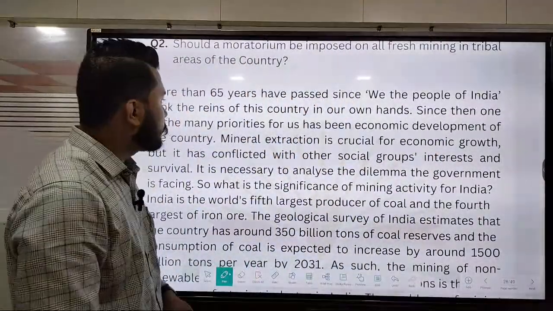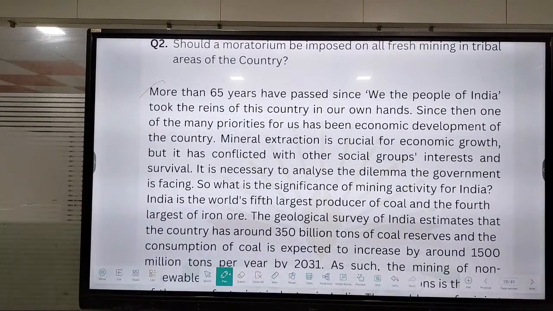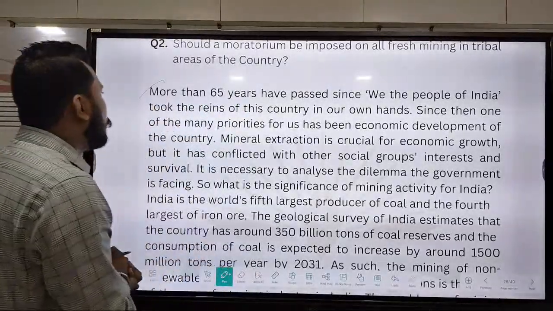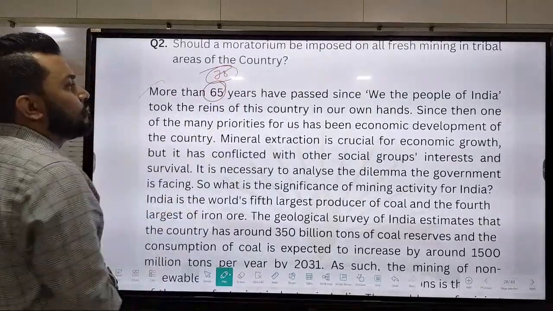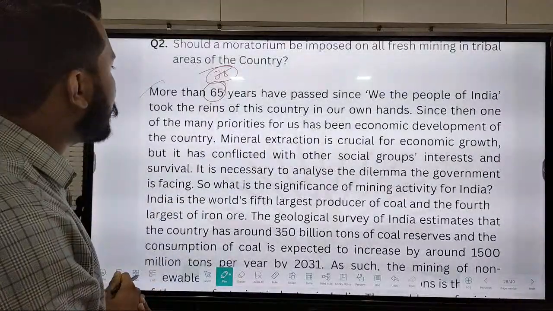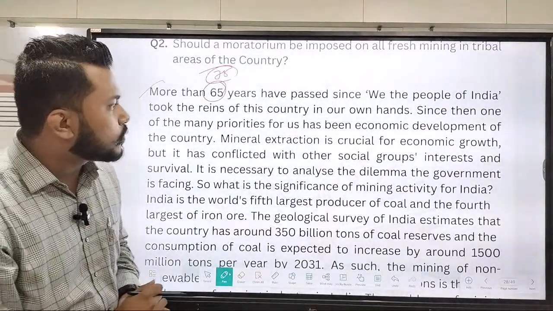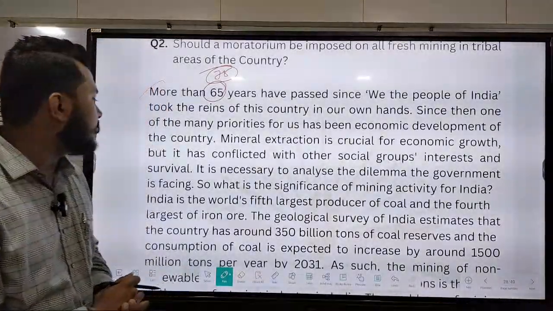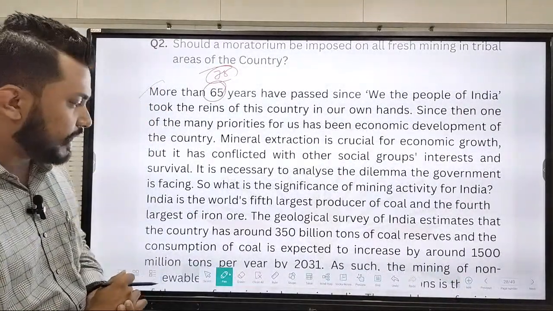Okay, so see, more than 65 years have passed since the people of India took the reins of this country into our own hands. Since then, one of the many priorities for us has been the economic development of the country. Mineral extraction is crucial for economic growth, but it has conflicted with other social groups' interests and survival. It is necessary to analyze the dilemma the government is facing.